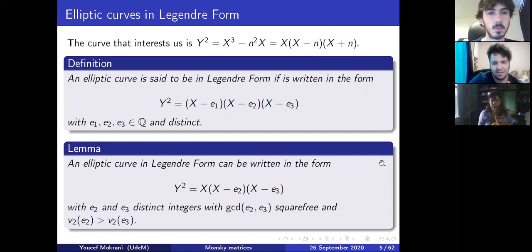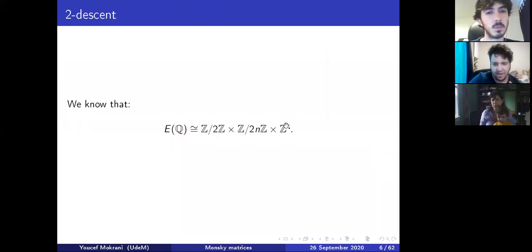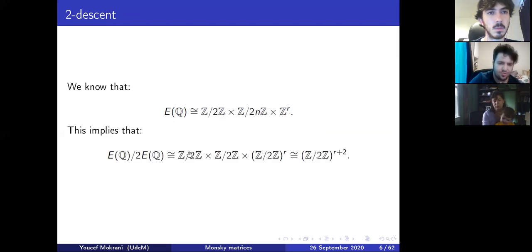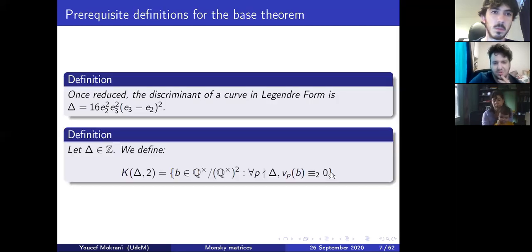Anyways, let's start. We want to find the rank of the elliptic curves from the model above. Since we know that the two torsion is full, the elliptic curve group is isomorphic to Z over 2Z times Z over 2nZ, not the same n, times Z to the rank. So if we quotient by 2E, we get that E over 2E is just Z over 2Z to the rank plus 2. Which means that now we can just try to study E over 2E.